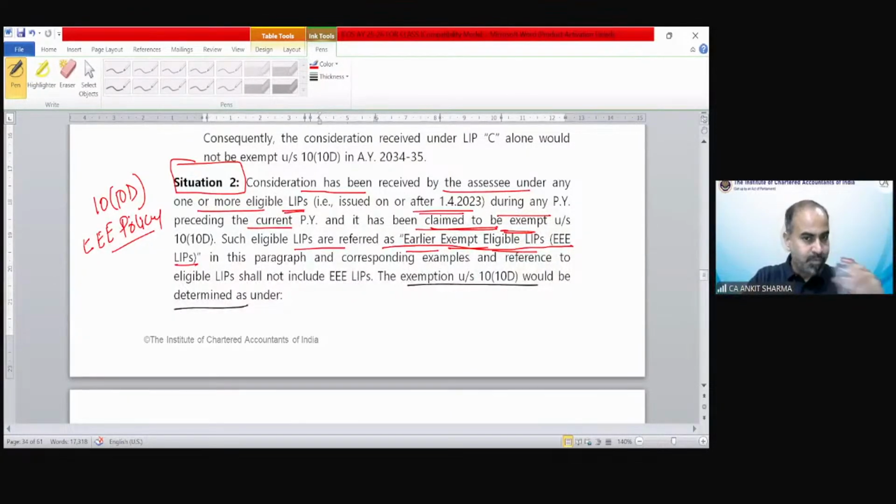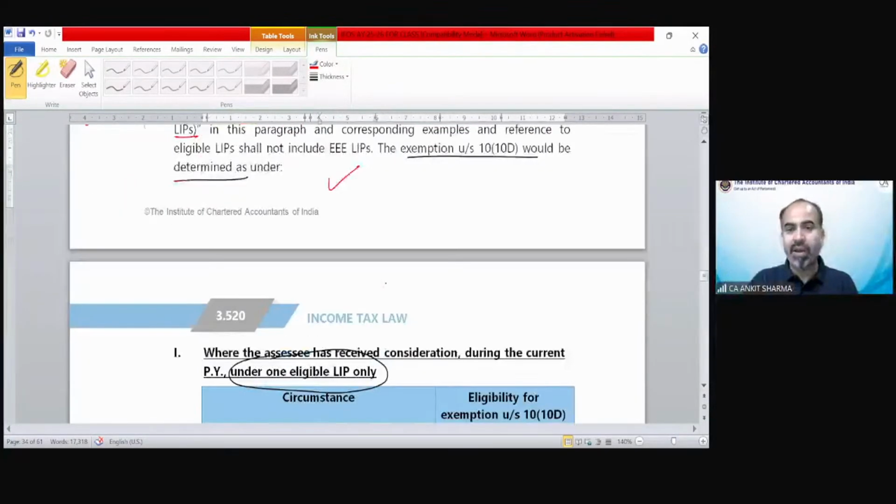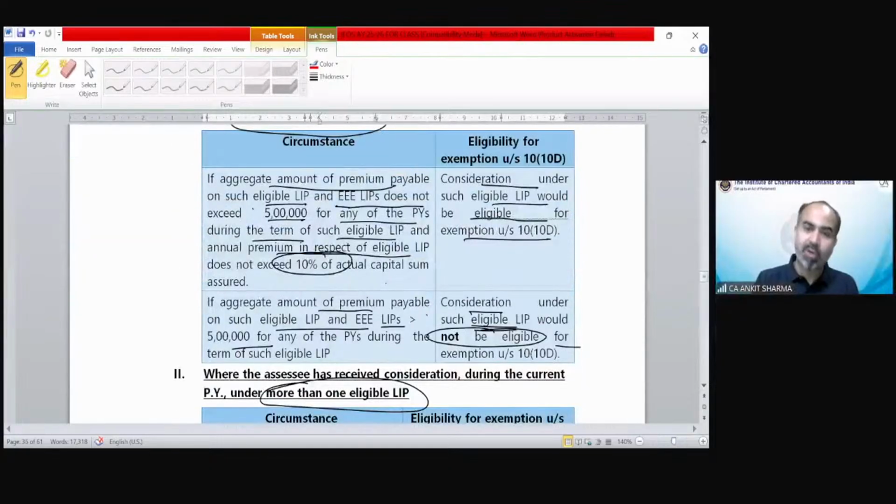The exemption would be determined as under. Let's see how. Again, two cases: if that is a single policy, and if that is a multiple policy. Now you will see. If the aggregate amount of premium payable of such eligible LIP and EEE LIP, eligible exempt earlier LIP, does not exceed 5 lakh.